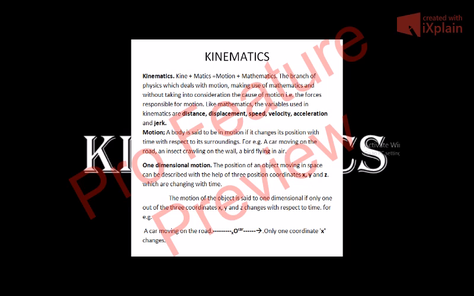So what is kinematics? As you can see yourself, it is a combination of two words, kine plus maticus. Kine means motion and maticus means mathematics. So kinematics is the branch of physics which deals with motion, making use of mathematics and without taking into consideration the cause of motion. That is, what has caused the motion, we do not take it into consideration. We do not care for that.